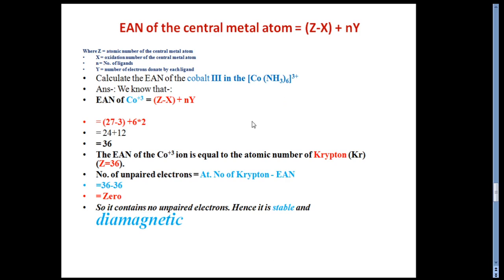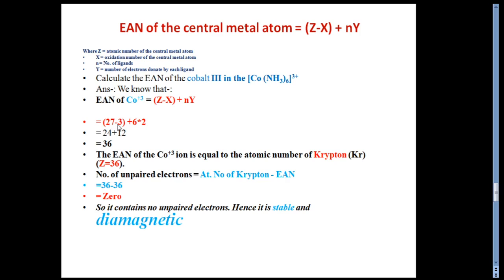So let's calculate the effective atomic number of this cobalt complex. The effective atomic number of cobalt is equal to Z minus X plus NY. The value of Z is 27, which is the atomic number of this metal, and X is the oxidation number, which is 3.